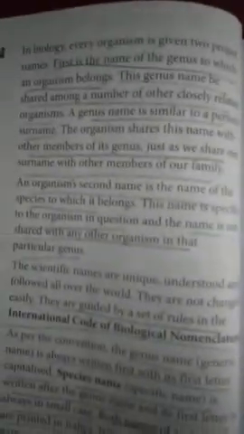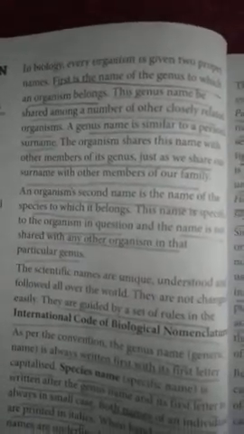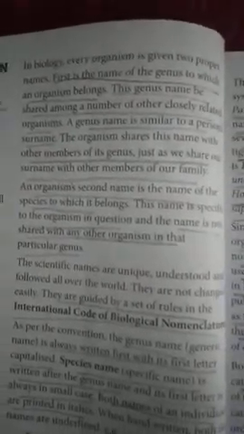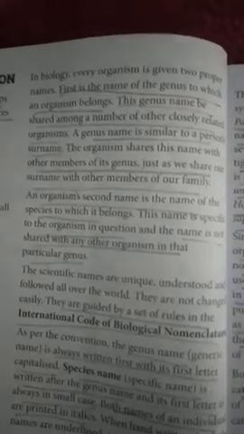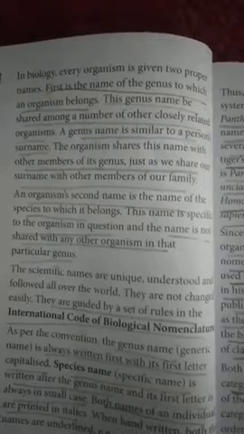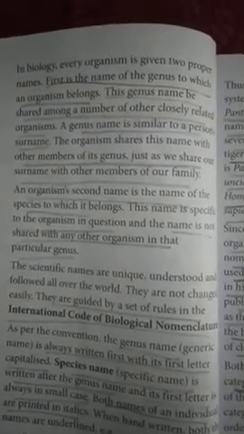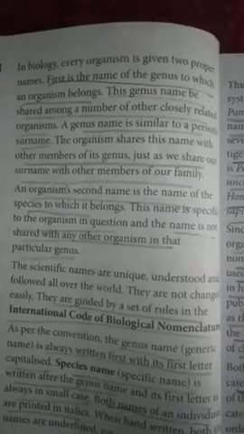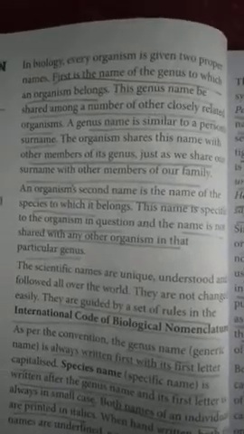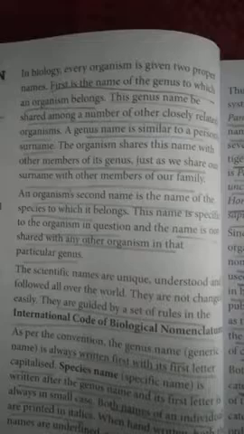Now comes the naming. The organisms are named by binomial nomenclature. What does it mean? It means that the scientific name comprises two units. The first one is the name of the genus. The name of the genus is always written with the first letter in capital. It is written in Latin, but if it's handwritten, we have to underline it.